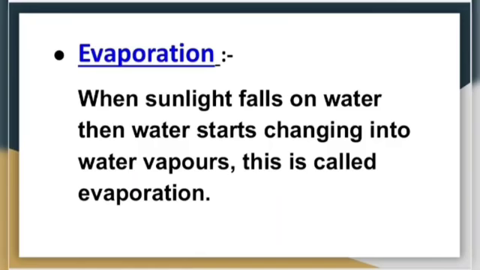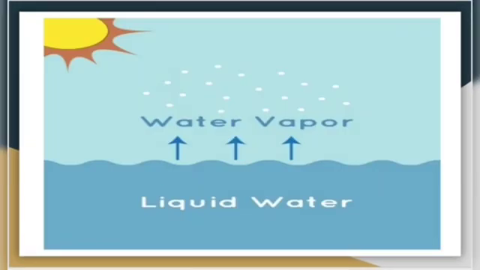River water, lake water and pond water evaporate continuously, and the water present on the surface comes into contact with the air and changes into water vapors. When the sunlight falls on liquid water, due to heat, it converts into water vapors. This process becomes faster in the presence of the sun, and it is called evaporation.